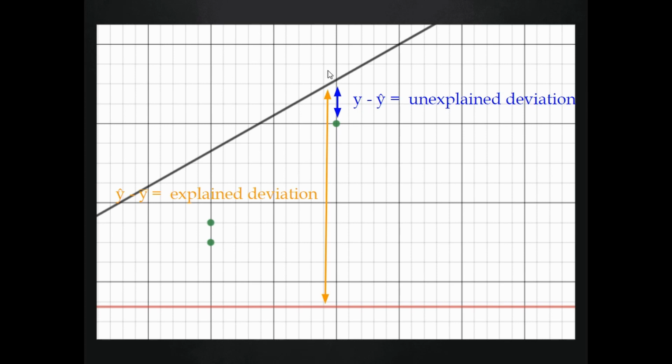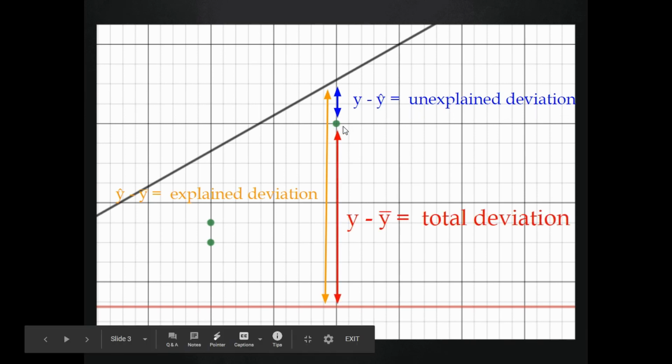What we can't explain is the distance from the actual blood alcohol concentration level to the expected blood alcohol concentration level. Y minus Y hat is unexplained. Our model is supposed to predict the blood alcohol concentration, but we're off by a little bit. This is our error. This is sometimes referred to as a residual, and it is an unexplained deviation.